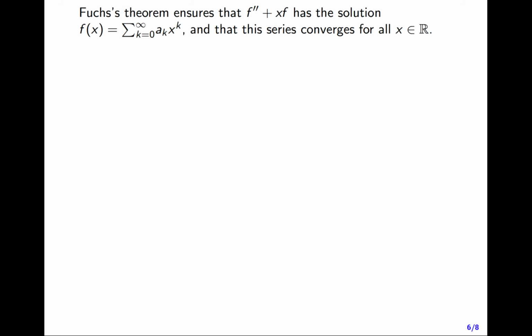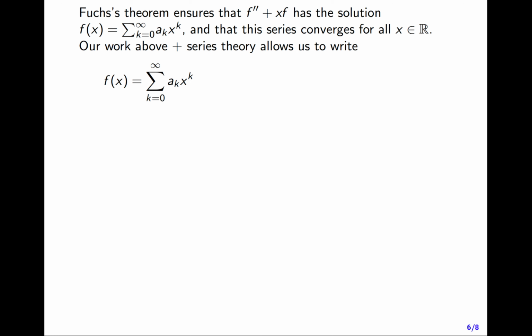Now remember what Fuchs's theorem says. This Airy ODE, f double prime plus x times f, has a solution f of x, which is the sum from k equals 0 to infinity of ak times x to the k, and the series is going to converge for all real numbers x.